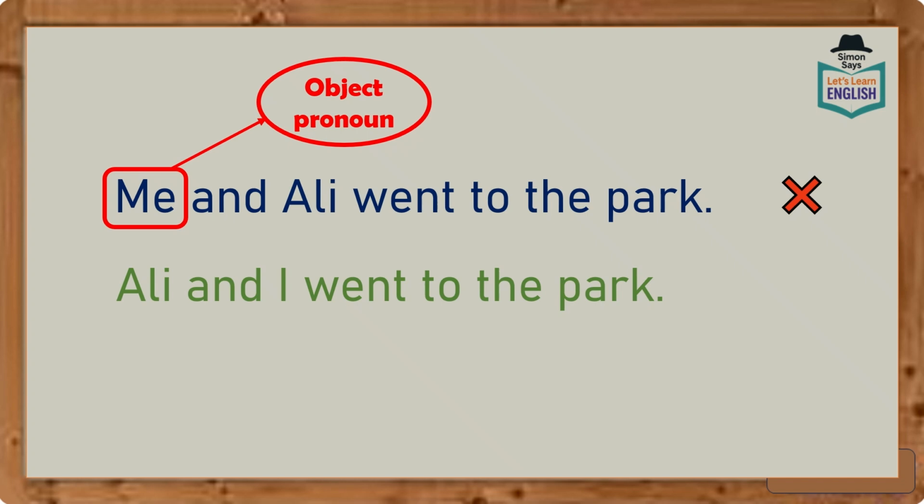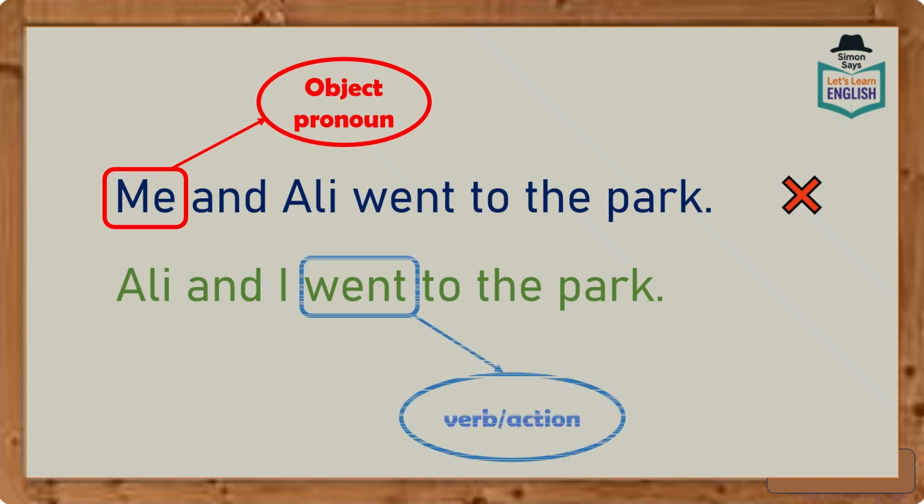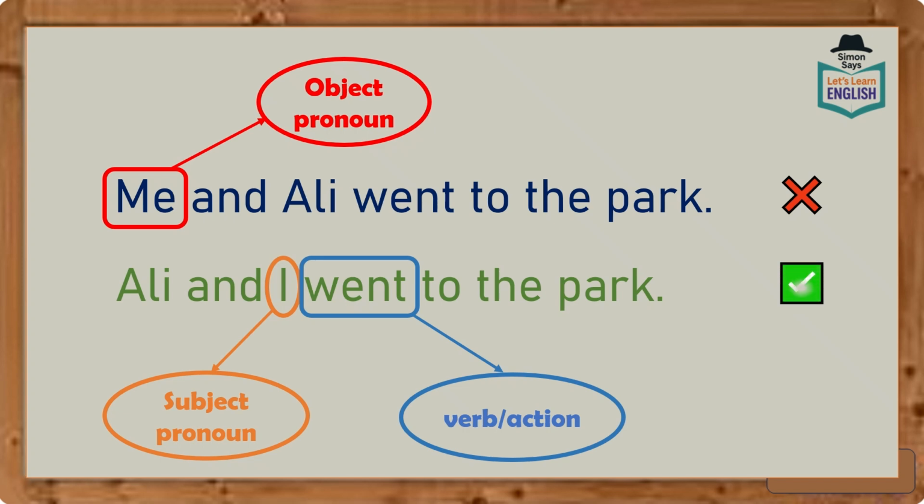Ali and I went to the park. Now the word went, it's a verb, it's an action. And the pronoun I is a subject pronoun. And a subject pronoun does the action. So therefore, this sentence is correct.